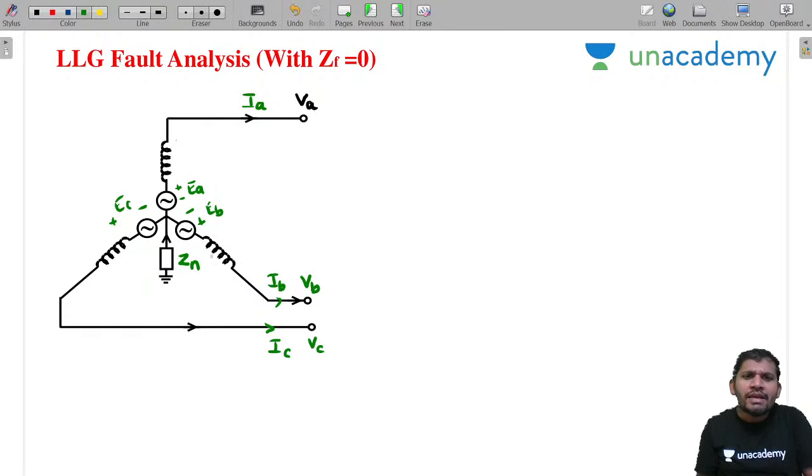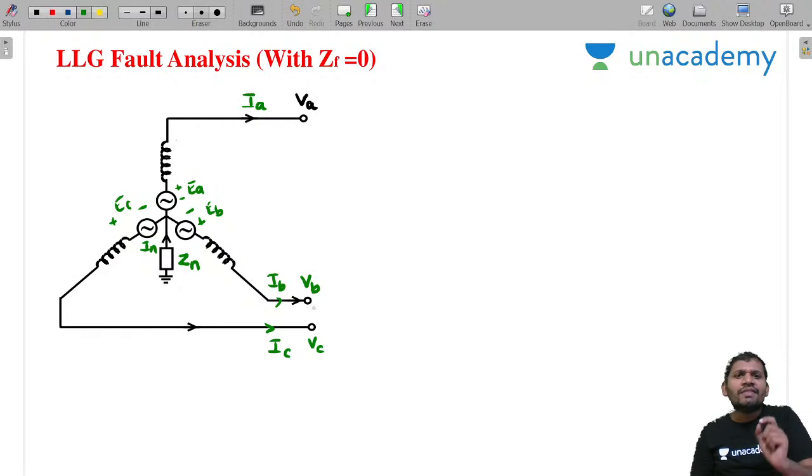Don't be confused, this is ZN, the neutral impedance. Let the neutral current be IN. Then this is EA, this is EB, this is EC. These are the excitation EMFs. These are the phase voltages VA, VB, VC. This is the terminal voltage.